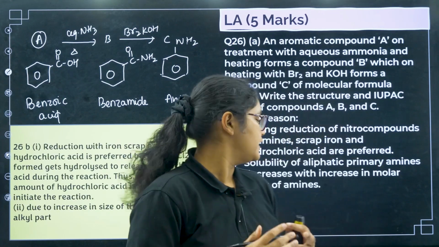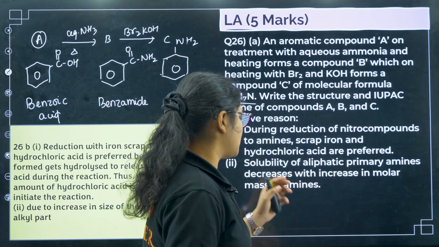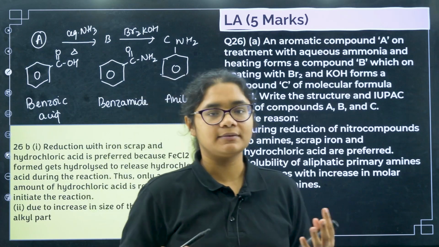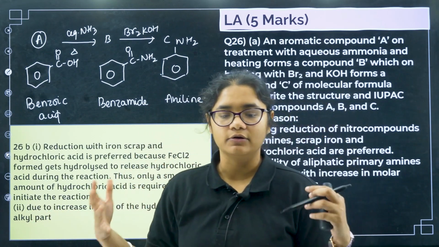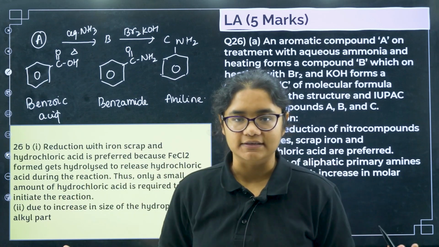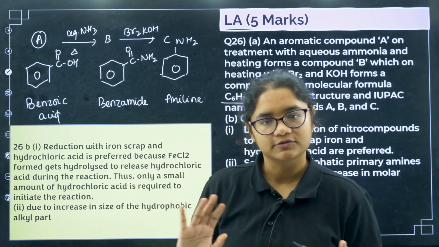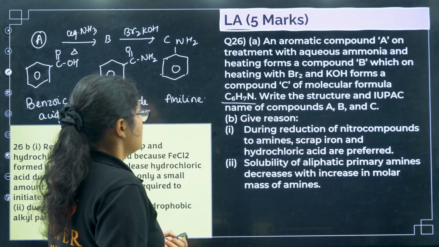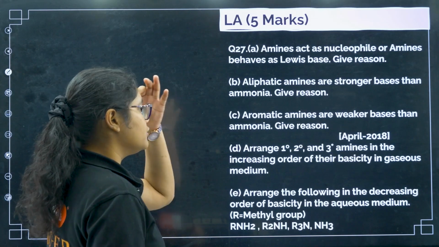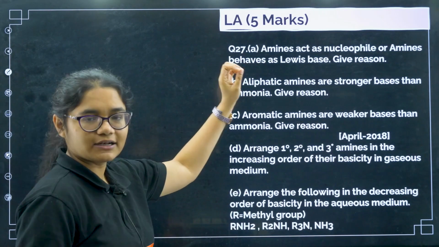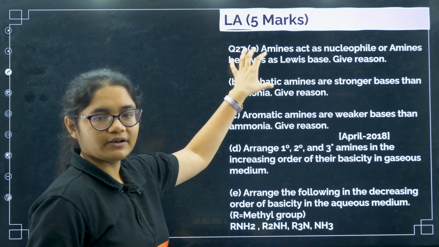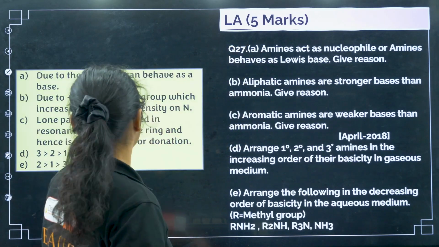Thus only a small amount of hydrochloric acid is required. Okay, so this hydrochloric acid can be regenerated if we use scrap iron. That's the reason. Next, solubility of aliphatic primary amines decreases with the increase in molar mass. Yes, because due to the increase in size, the hydrophobic part also increases, and that leads to a decrease in the solubility. Okay. Next, amines act as nucleophiles or amines behave as Lewis bases. Give reason. That is due to the presence of a lone pair of electrons on nitrogen. So you can see here.